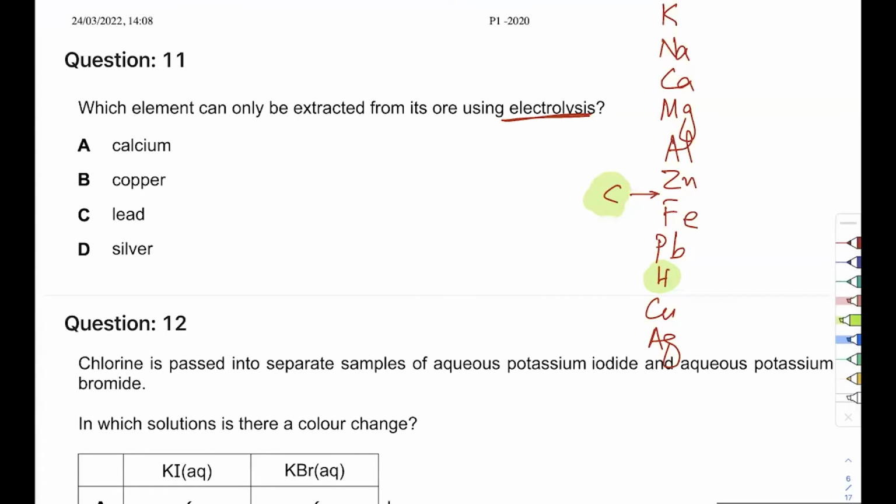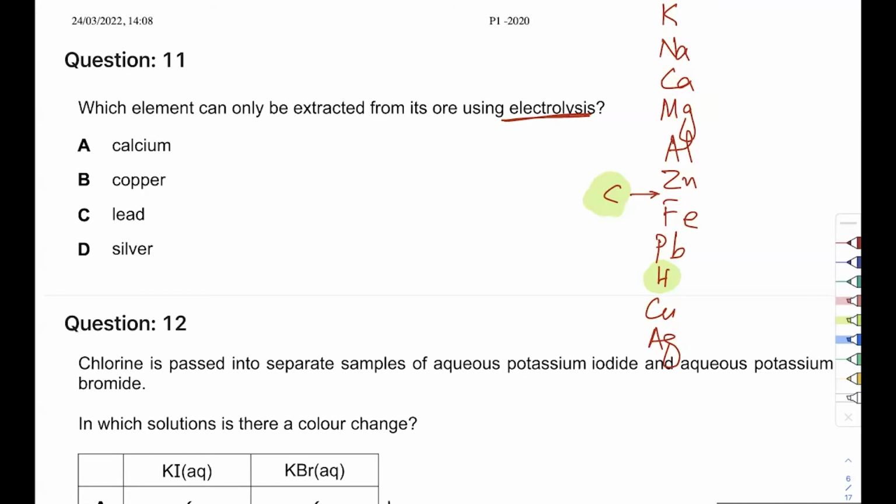We can extract all of these using carbon, but we still use hydrogen for these two because hydrogen is much cleaner. Carbon can get messy, that is why. So we use carbon to extract these. Okay, over here, these can be expensive on their own because it's very difficult to extract that. So what we do is we use electrolysis. Instead of using, I could use calcium to get magnesium out. I could use calcium to get aluminum out. I could do that. But calcium itself is hard to get. That is why we just use electricity for these.